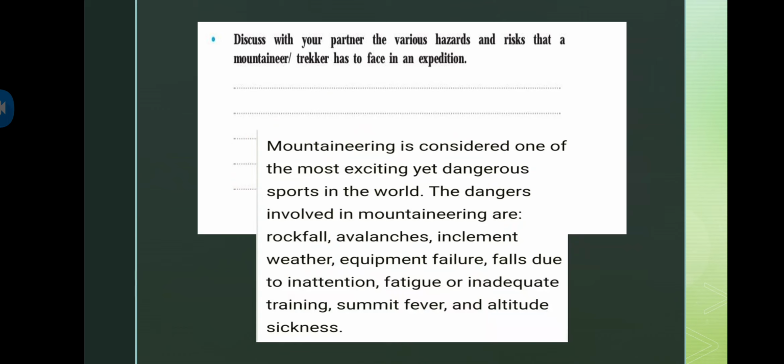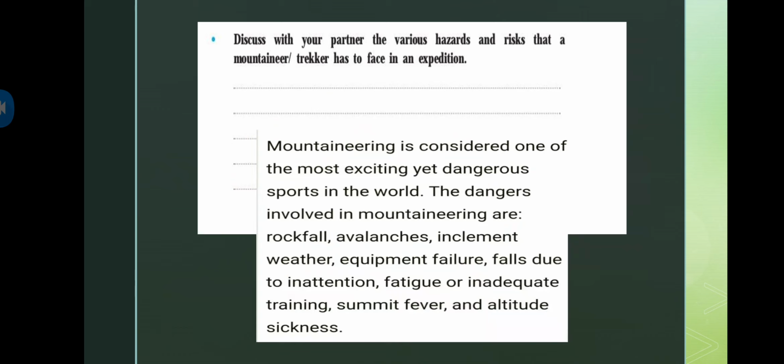Now, discuss with your partner the various hazards and risks that a mountaineer or trekker has to face in an expedition. So basically, what is the question? What can be the risk while doing mountaineering or trekking? What can be the hazards or risks that can occur in front of us while mountaineering? That's what we will discuss here.